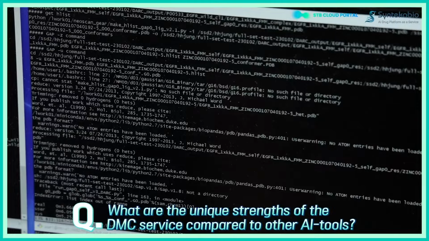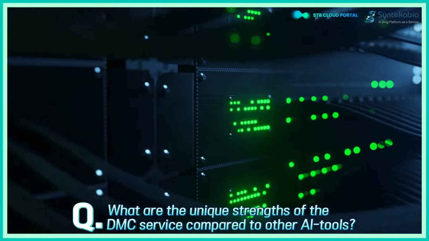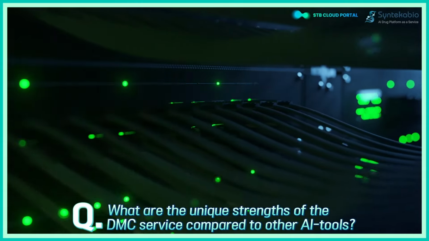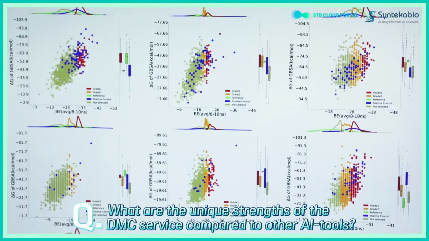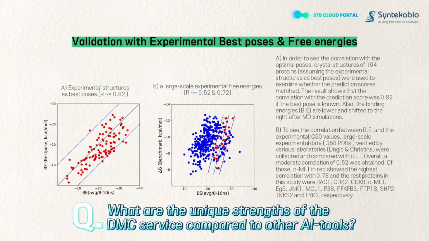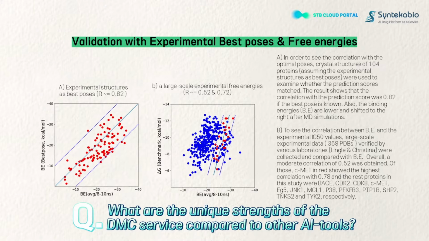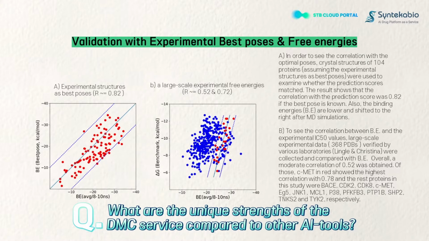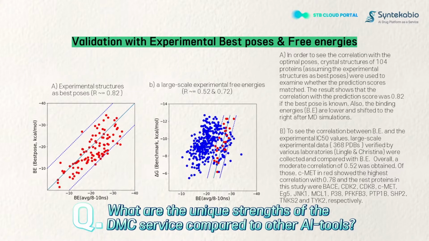The speed of binding energy is 0.1 seconds per compound docking pose, and the correlation with about 400 known experimental values is about 0.52, and with 104 known poses, the correlation was 0.82. Considering the ultra-high-speed screening, it can be said to be the fastest speed and performance currently available.